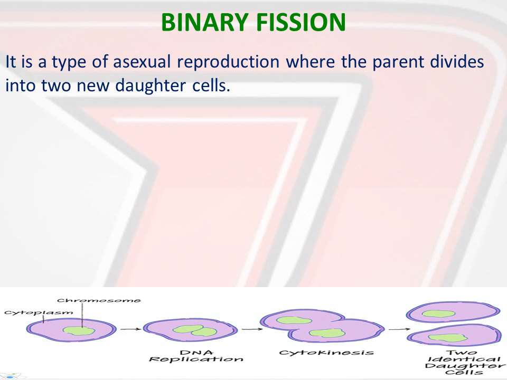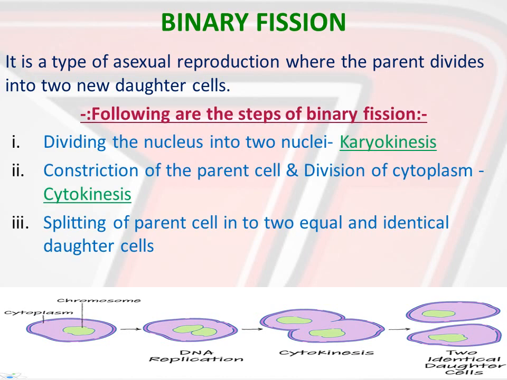And which are the steps involved in this process? Dividing the nucleus into two nuclei, the process is known as karyokinesis. Next is constriction of the parent cell and division of cytoplasm through the process of cytokinesis, and splitting of parent cell into two equal and identical daughter cells. Equal distribution of cytoplasm will take place.